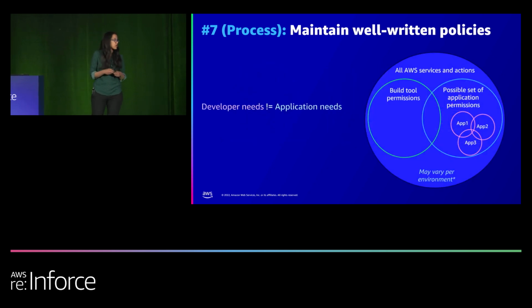The one thing that I'd like to call out here is developer needs tend to be very different from application needs. For example, when a developer is working with resources in your accounts, it could be to create a resource, delete a resource, for example, creating and deleting S3 buckets. Whereas when an application is working in your account, it's to read data. So it will be to read and write objects to that bucket that was created. So when you're creating these templates, identify who you are creating the template for, find out what the difference is, and create a template accordingly.